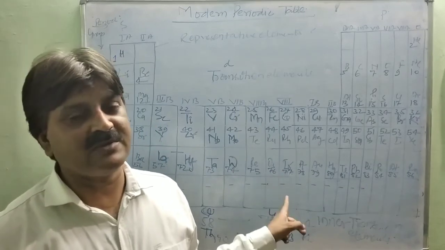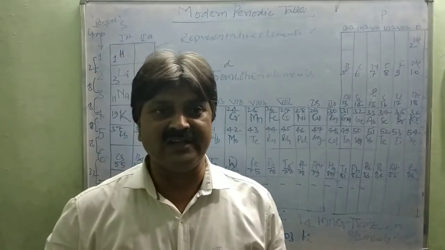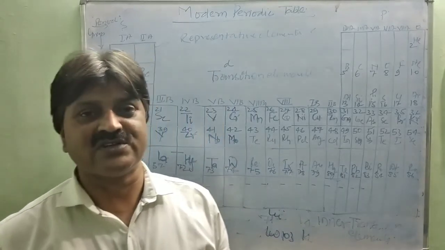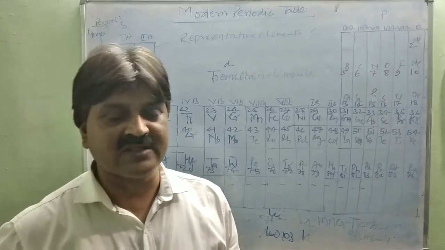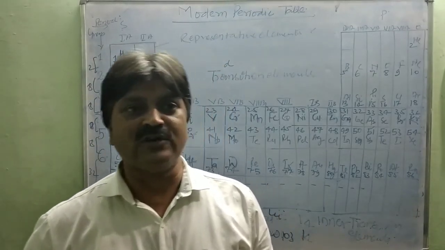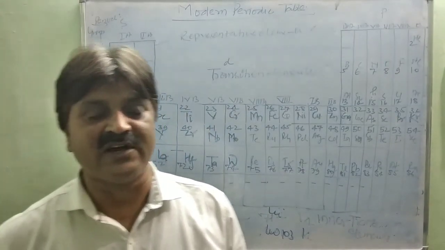Now comes the P block elements. This is boron, aluminum, gallium, indium, thallium, carbon, silicon, germanium, tin, lead, nitrogen, phosphorus, arsenic, antimony, bismuth, oxygen, sulfur, selenium, tellurium, polonium, fluorine, chlorine, bromine, iodine, astatine, helium, neon, argon, krypton, xenon, and radon.